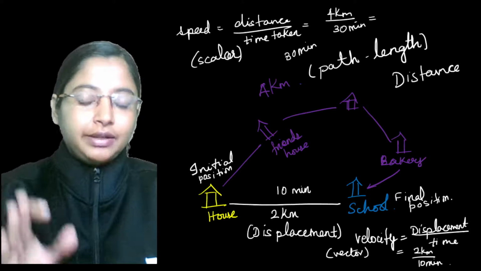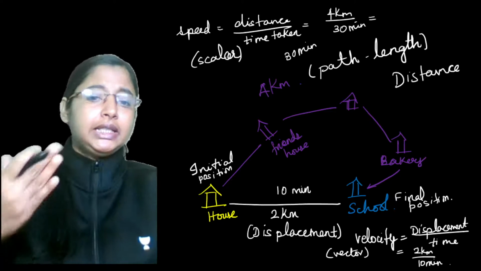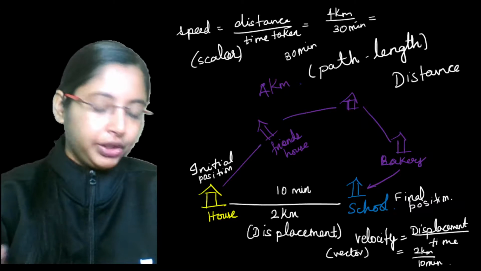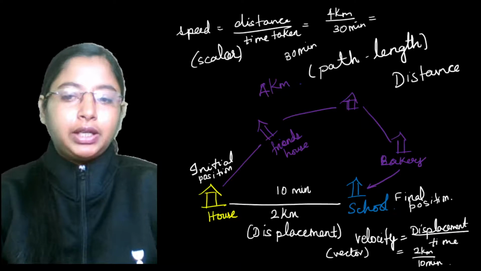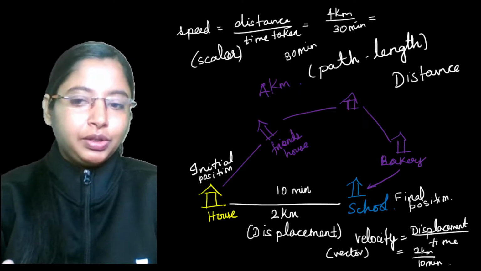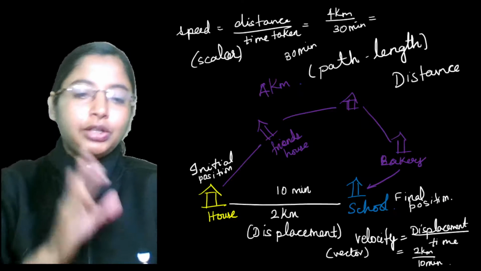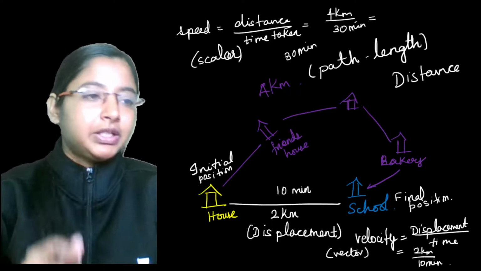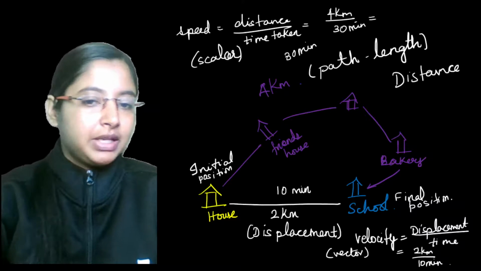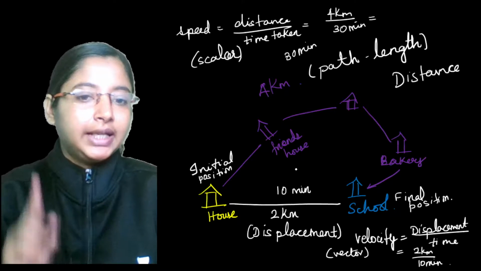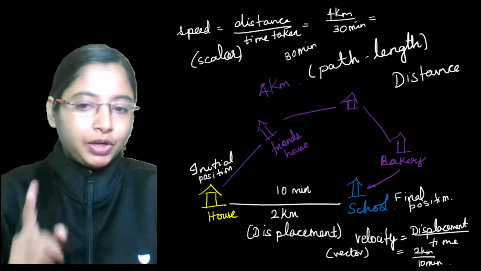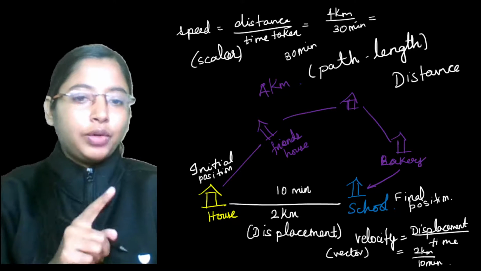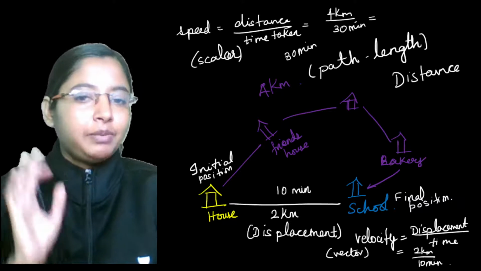Now, if I say the velocity, you're going to your school in a car, right, at around 5 meters per second from your home. That is the speed you're going in. Now, what comes into the picture? Your velocity. When you say velocity in which you're going towards your school, in which a car is going from home to school, is 5 meters per second.